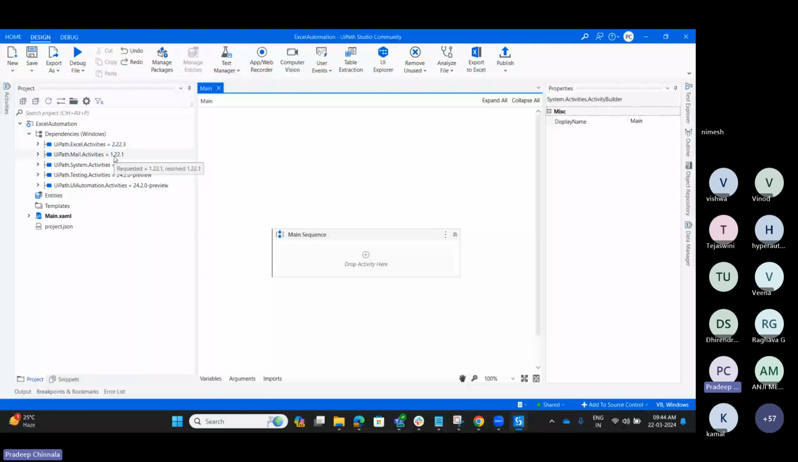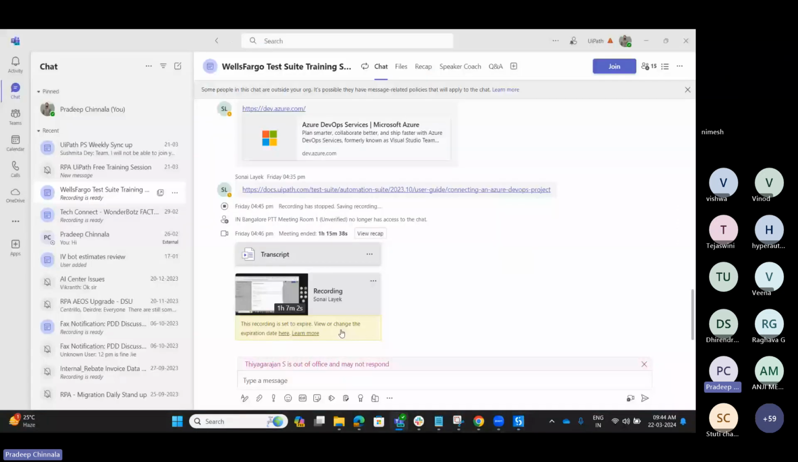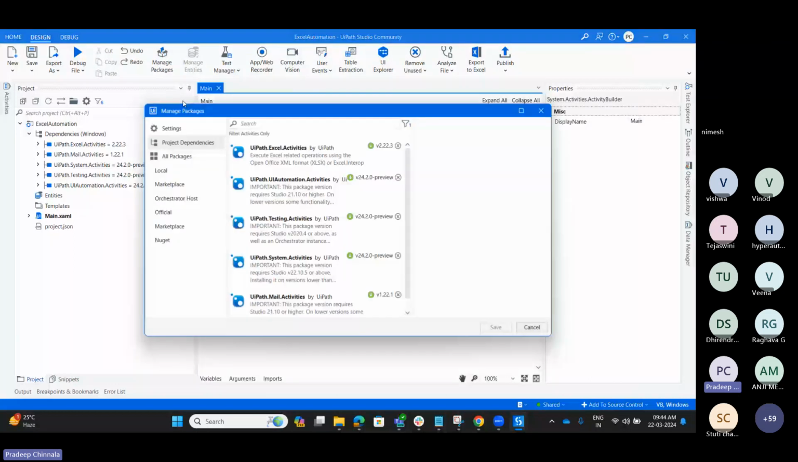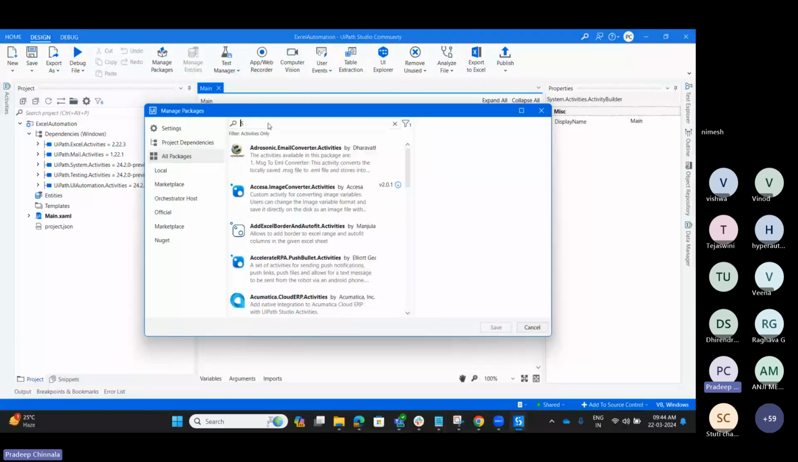So we got the Excel dependencies, right? Adding the dependencies is not only for Excel. In the future, if you want to do it for SAP or any other automation, you have to do the same. If you don't have the dependencies, just open the dependencies pane and download the activities you require. Let me show you one example, SAP. If you want to download the SAP activities, you can do it from here. When you download it, it will come into your dependencies.